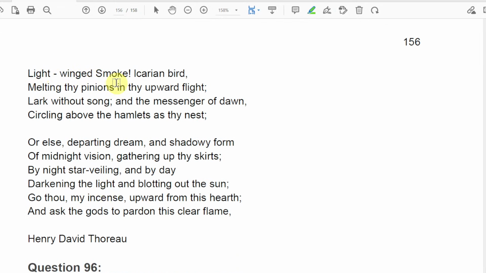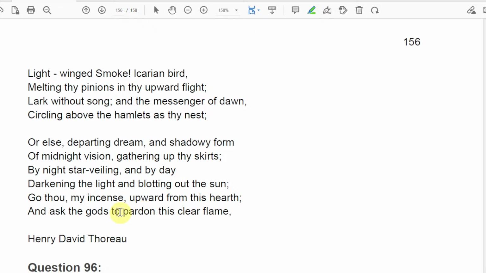Light-winged smoke, Icarian bird, melting thy pinions in thy upward flight, lark without song, and messenger of dawn, circling above the hamlet as thy nest, or else departing dream and shadowy form of midnight vision, gathering up thy skirts, by night star-veiling and by day darkening the light and blotting out the sun.